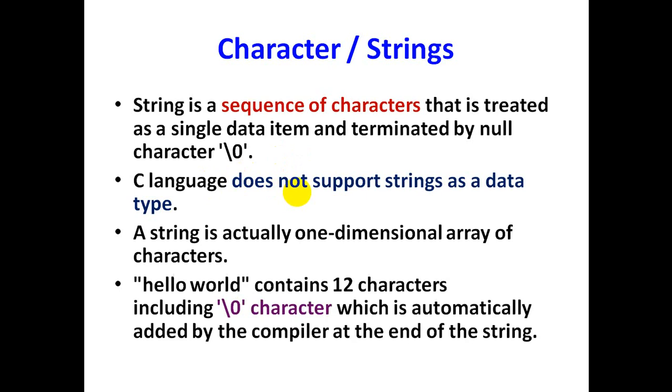Now we will see one example for string. Here "hello world" is a string. Every string will be represented with double quotes. Now we will count the number of individual characters in the string, that is H, E, L, L, O, white space, W, O, R, L, D. So here we have 11 characters including the white space, right?